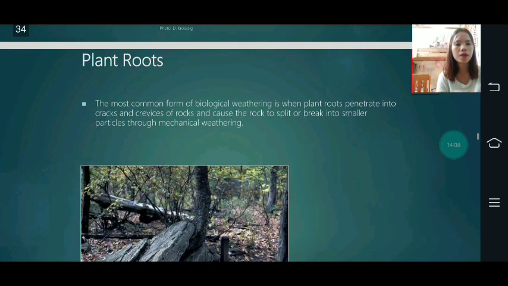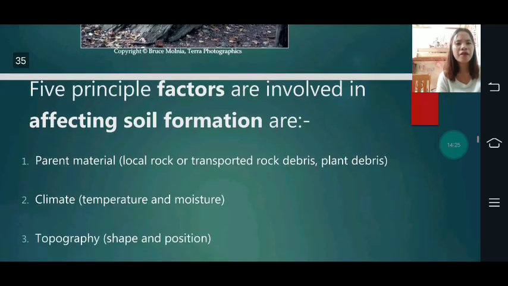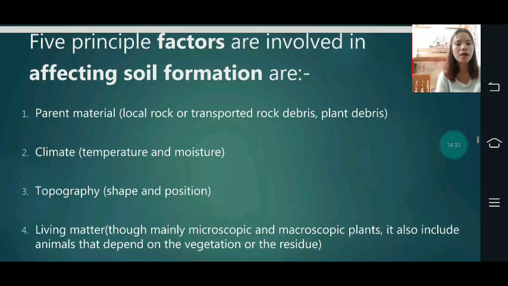In plant roots, the most common form of biological weathering is when plant roots penetrate into cracks and crevices of rocks and cause the rock to split or break into smaller particles through mechanical weathering. And then there are five principal factors involved in affecting soil formation. First, the parent material, or local rock or transported rock debris, plant debris.